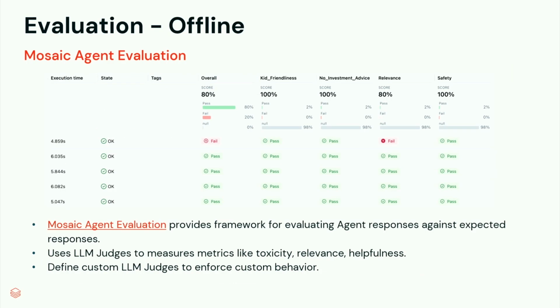But then how do we ensure that our agent does not go off the rails? Because like I said, we work with kids. This chatbot is primarily for kids, but also for their parents. The last thing we want is Greenlight to be in the news because our chatbot tells a kid something it shouldn't. So we use the Mosaic AI offline evaluation. It runs daily. We have a reference set that we continuously add to, to make sure our agent is responding consistently and safely. We use the built-in judges. You can see relevance and safety are the built-in judges that Mosaic AI provides for us.